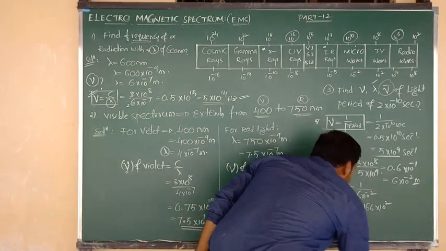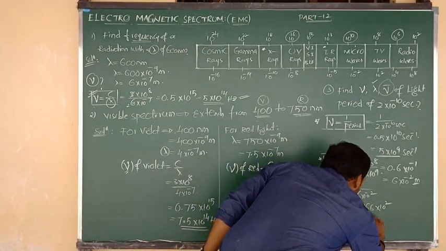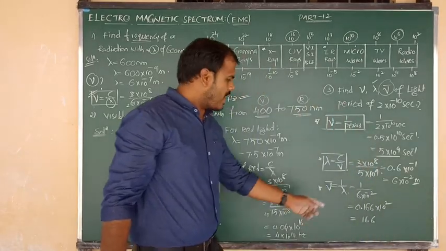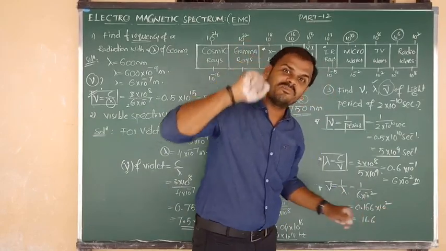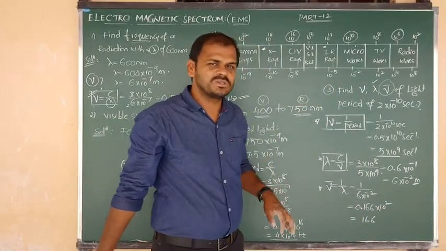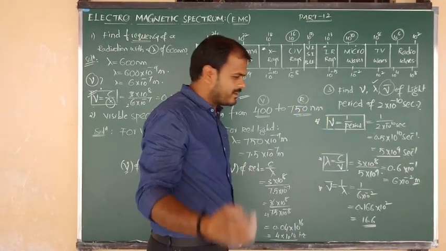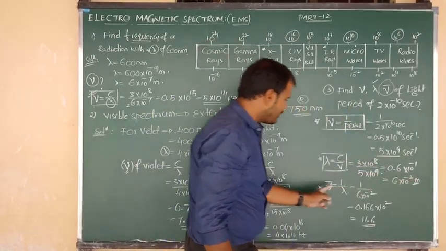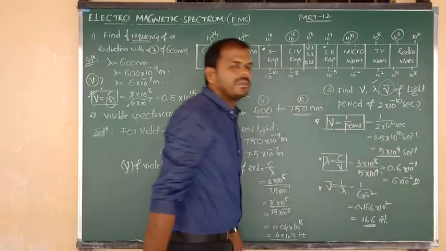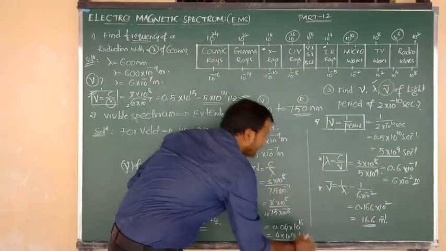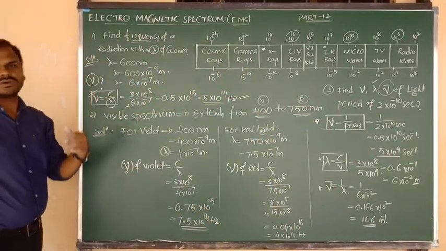When we simplify this, I shift 2 decimal points, and we get 16.6. After shifting 2 decimal points, we have 10 to the power of 2 into 10 to the power of minus 2, so plus 2 and minus 2 cancel. Your answer is 16.6. The wavelength unit is meter, but here it is inversely proportional, so we say 16.6 meter inverse. In that way, this is your third problem, this is your second problem, and this is your first problem.